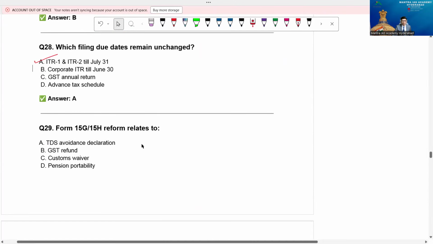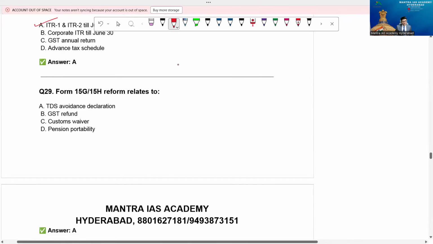Form 15, this is purely for income tax, and of course, within days of time you can get it. But point is, this type of question they may not ask, but what budget everything we have taken on objective format. Form 15G, 15H reform relates to, yes, TDS avoidance declaration.